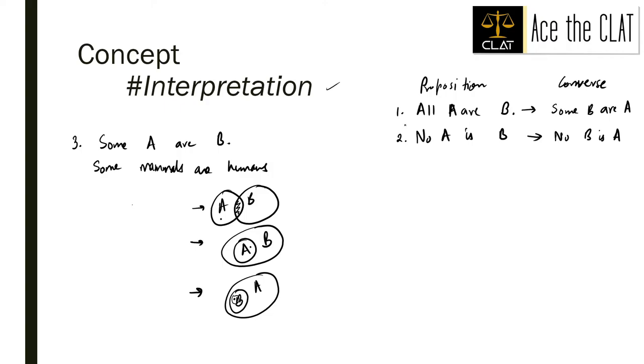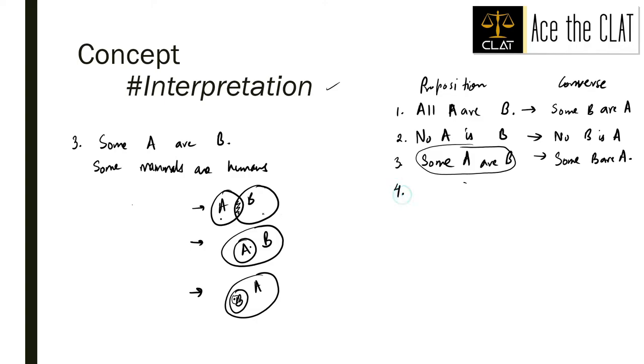To sum up, to find the converse of the statement some A are B, from these three diagrams, these are the three possibilities, and from these three diagrams we can say that at least one part of A intersects with B, and when we say this, it is quite obvious that some part of B will also intersect with A, right?